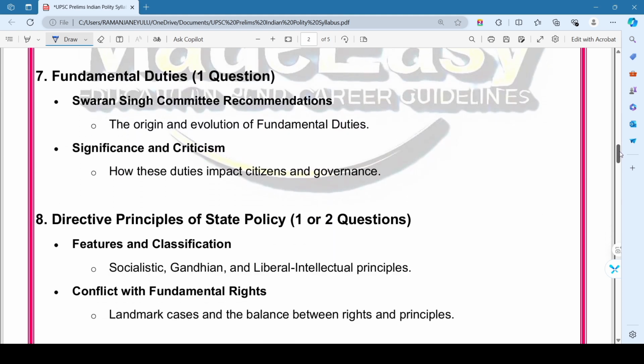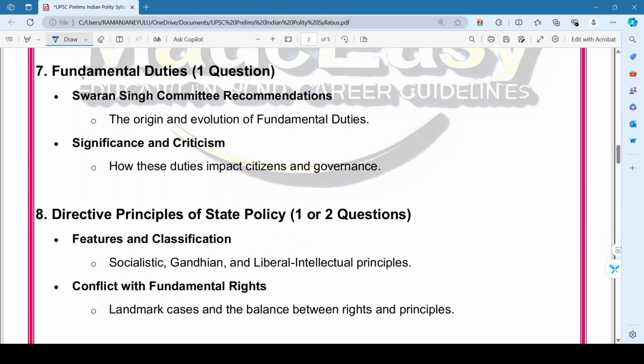So then coming to 7th chapter, that is fundamental duties. Here we expect at least 1 question. Here we mainly focus on Swaran Singh committee recommendations. So that is the origin and evolution of the fundamental duties.